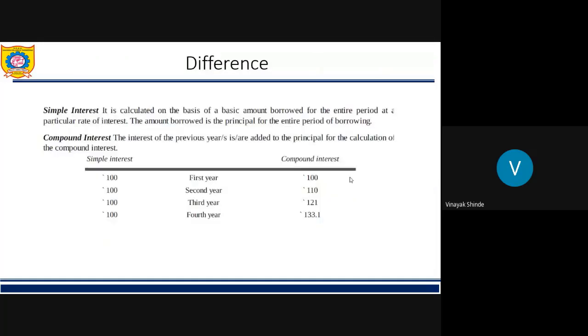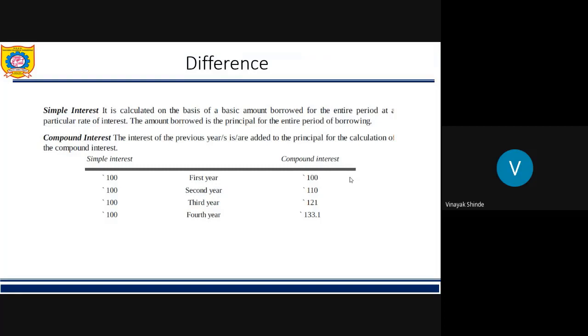So you will see difference between simple interest and compound interest. Students, basic difference is that simple interest remains same for n number of years. Like if I have to charge simple interest for, let's say, 5 years, whatever simple interest was obtained for first year will remain same for the second year, third year, fourth year, fifth year.